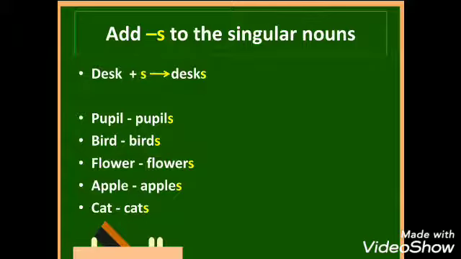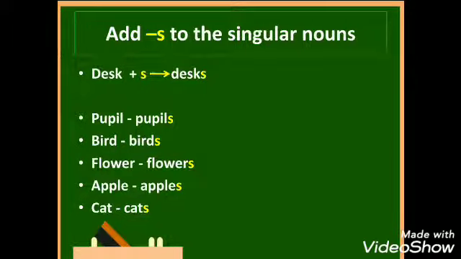Desk plus s becomes desks. Pupil, pupils. Bird, birds. Flower, flowers. Apple, apples. Cat, cats. This is the most common rule and you need to remember it.